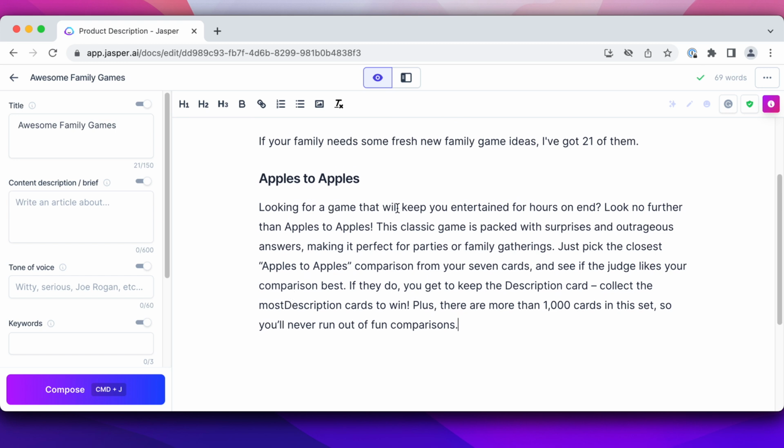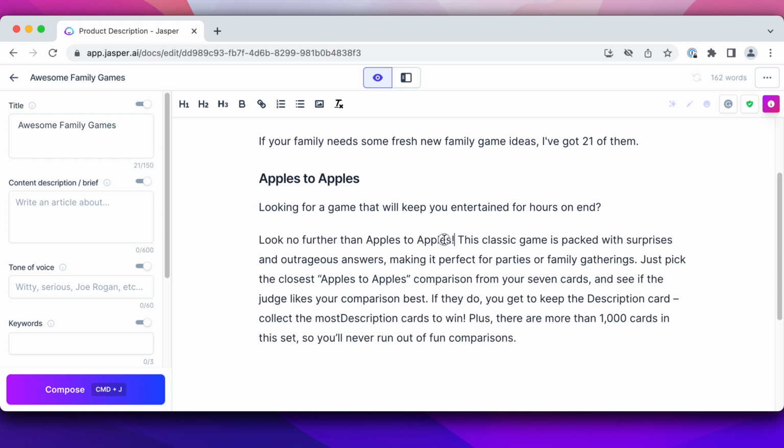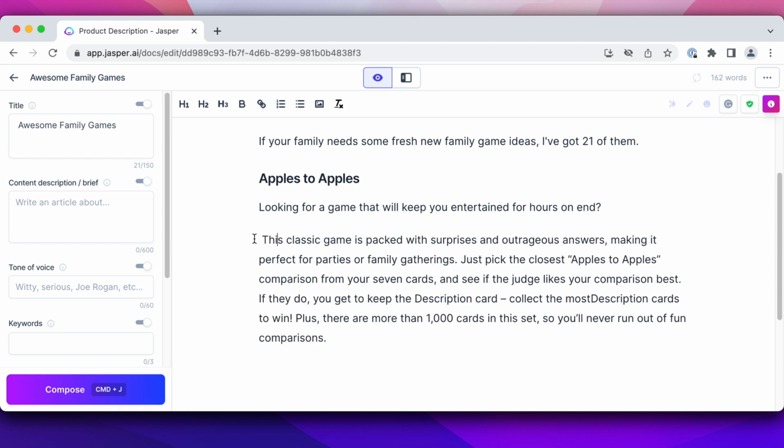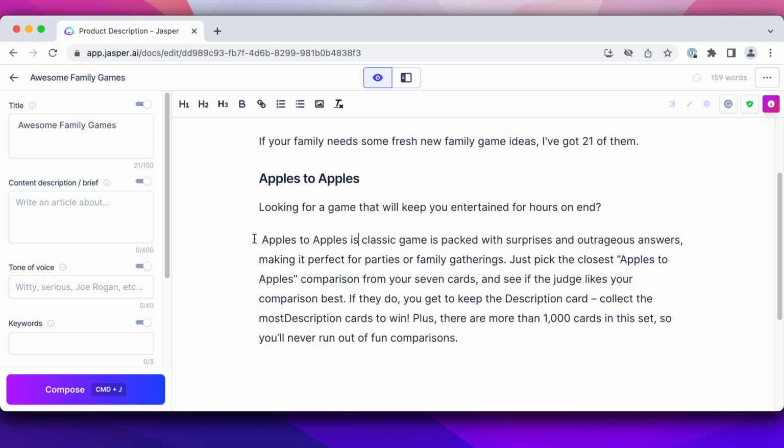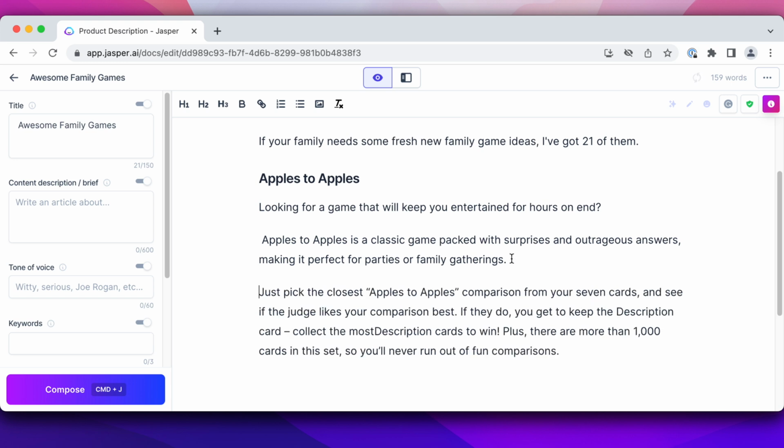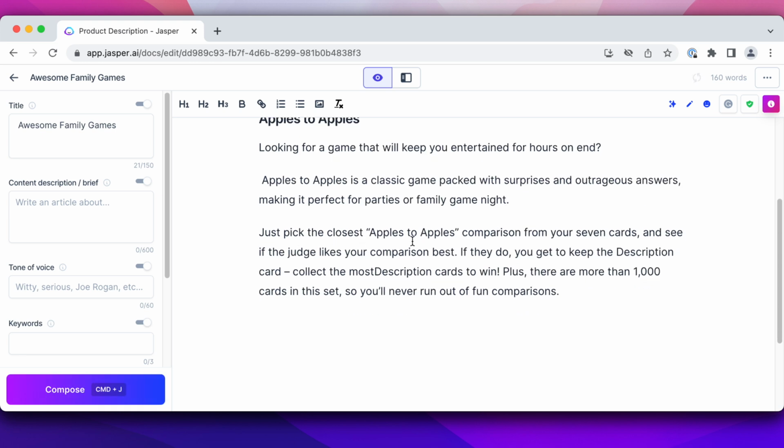It says, looking for a game that will keep you entertained for hours on end? Look no further than Apples to Apples. I don't like that, so I'm going to get rid of it. I'll put, Apples to Apples is a classic game packed with surprises and outrageous answers, making it perfect for parties or family gatherings. Instead of family gatherings, I'll say family game night. Just pick the closest apples to apples comparison from your 7 cards and see if the judge likes your comparison best.